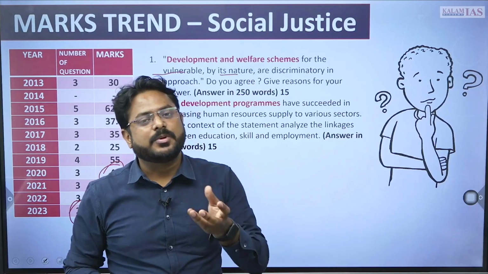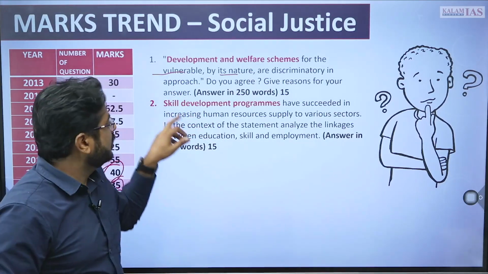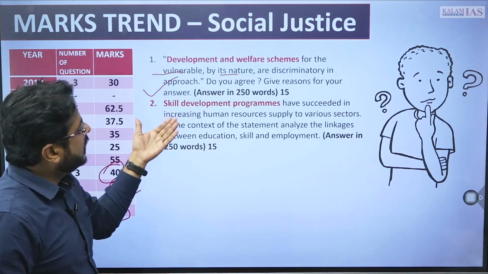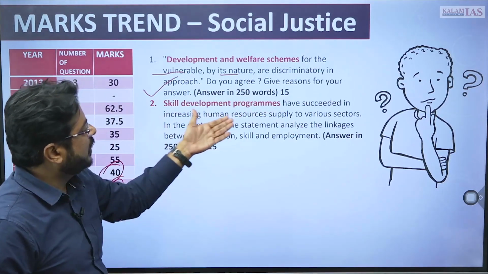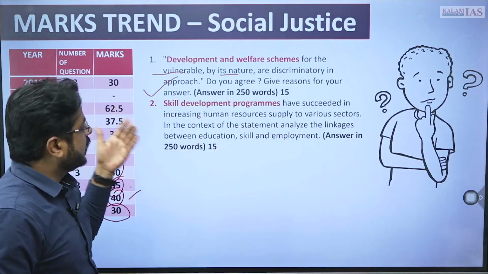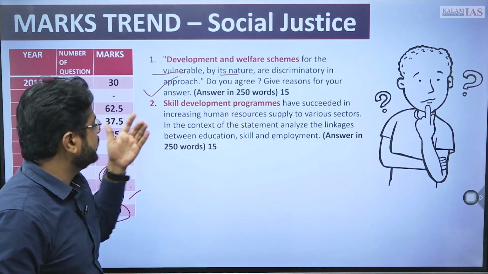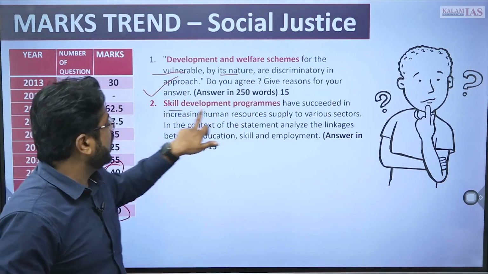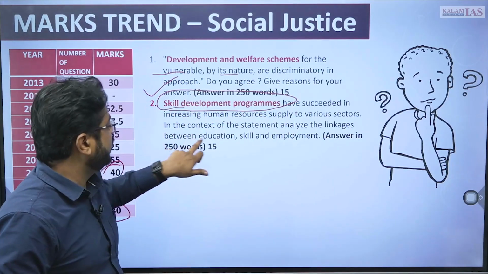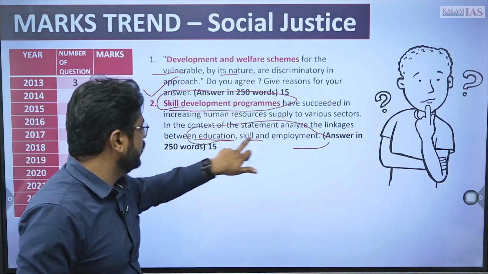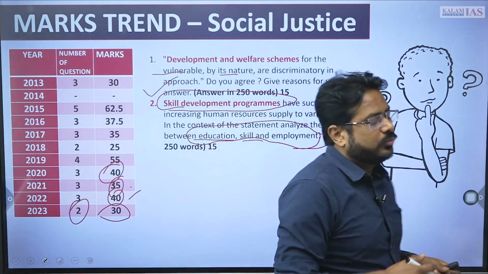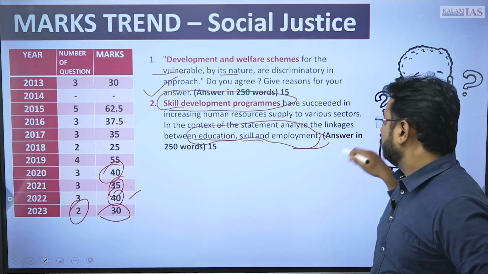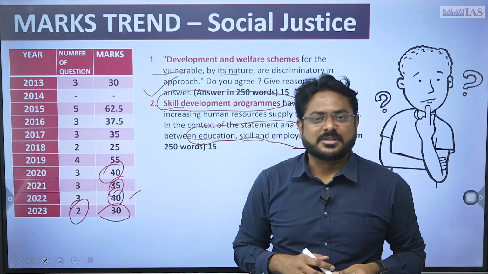Obviously every student prepares each and every keyword of the syllabus, so this would not be much tough. Then the skill development programs have succeeded in increasing human resource supply to various sectors. In the context of this statement, analyze the linkages between education, skill and employment. So how there are linkages between education, skill and employment, that you need to establish through some brainstorming. You can definitely create like 10-12 points in this aspect also.